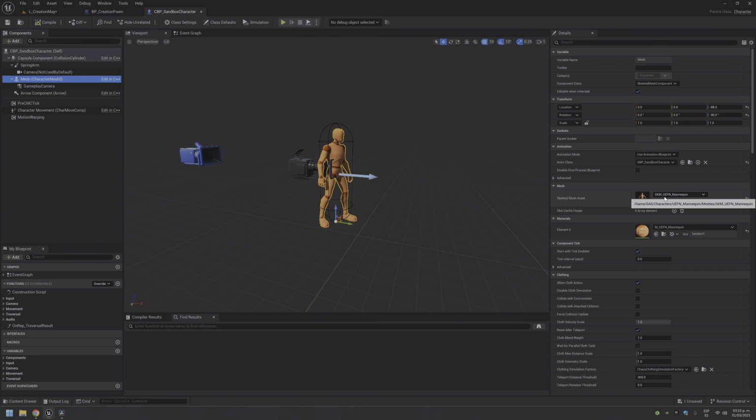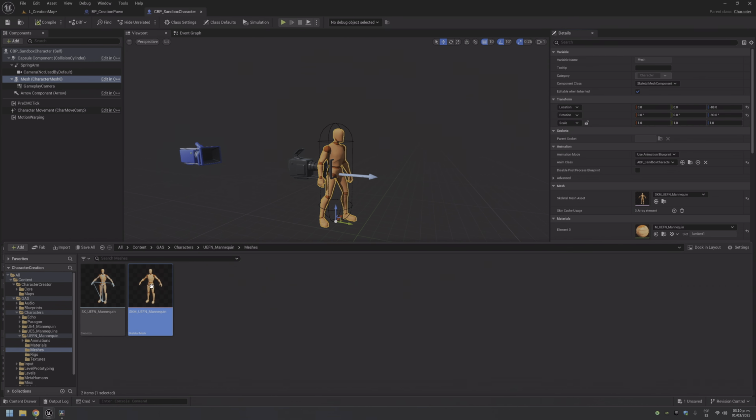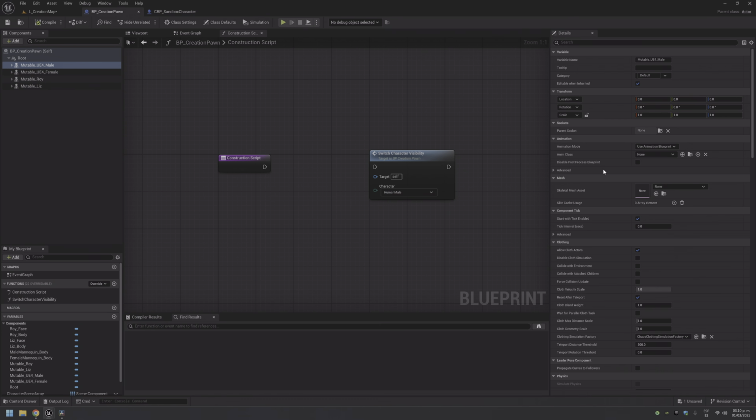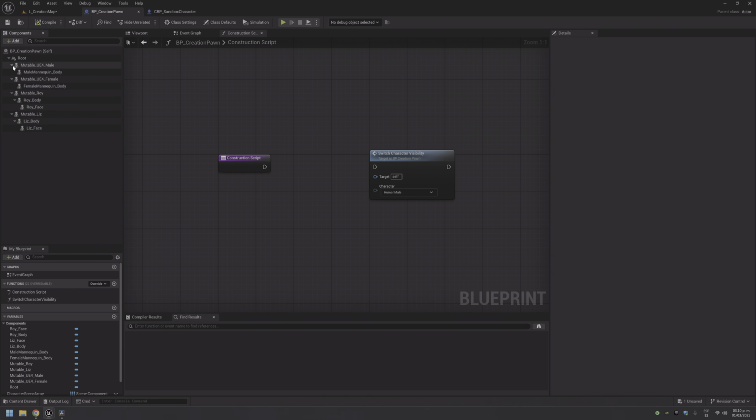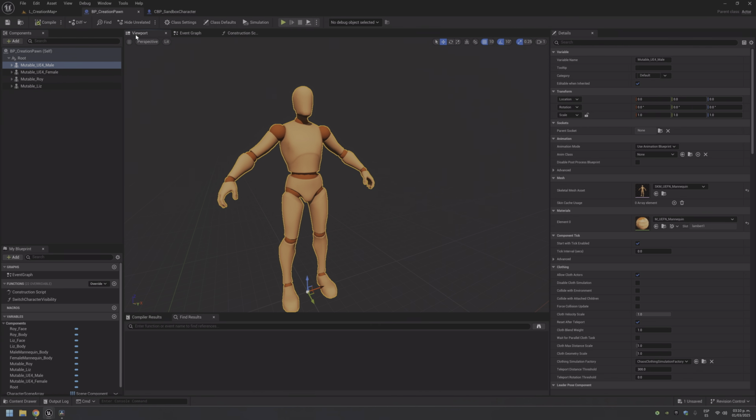The UFN mannequin skeletal mesh component. So select this one and add it here, here, here, and here. Let's compile and save. Okay, if you check it, you have it 4 times.